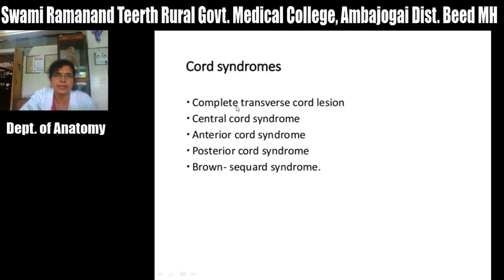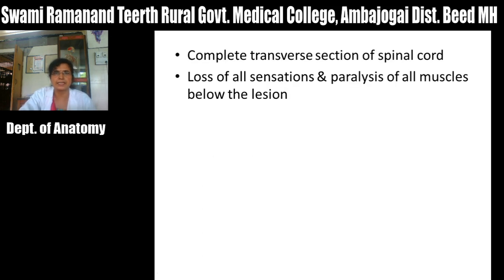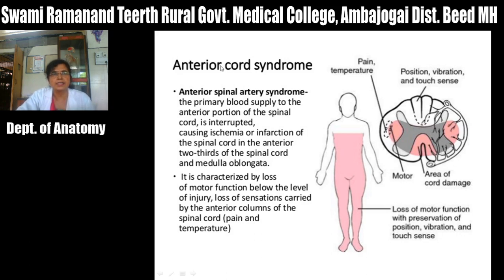And when there is complete transverse section of spinal cord, that leads to the loss of all sensations and paralysis of all muscles at and below the level of lesion. Then next is the anterior cord lesion.